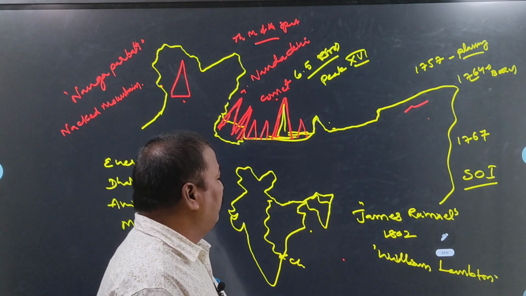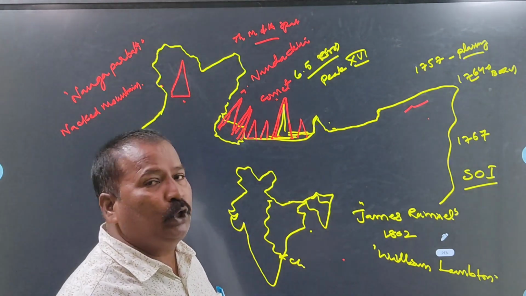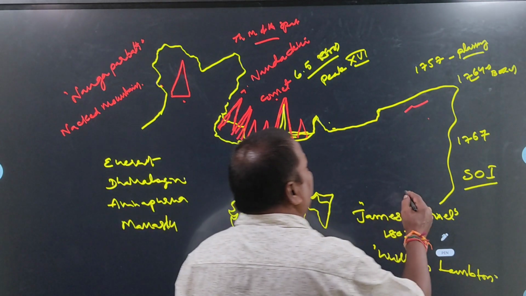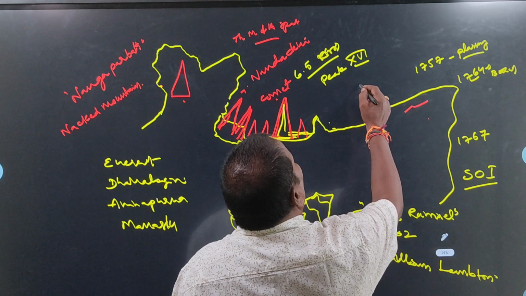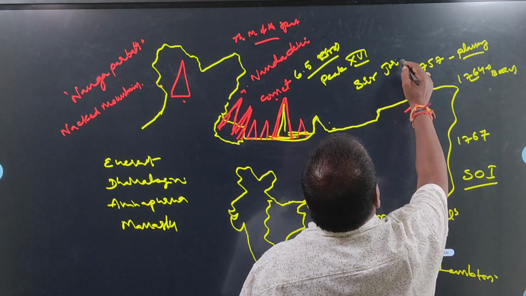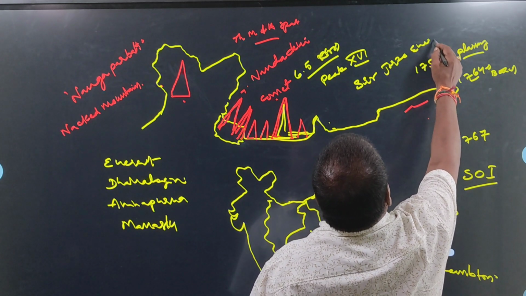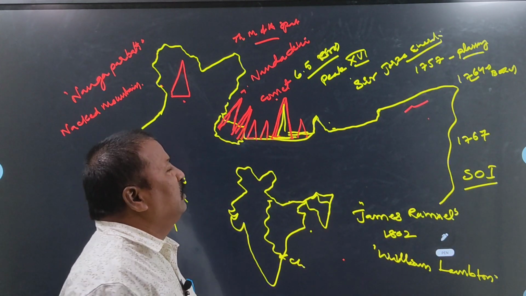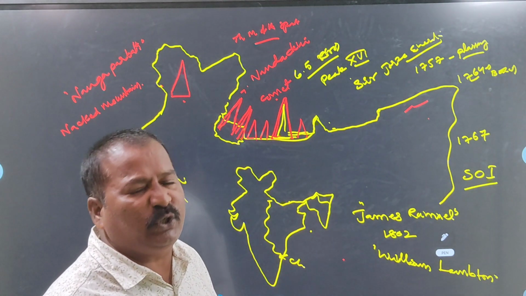There his geographical survey work closed, and the remaining work was completed by whom? Sir George Everest. He is an England young dynamic geographical surveyor. He belongs to the Royal Society.